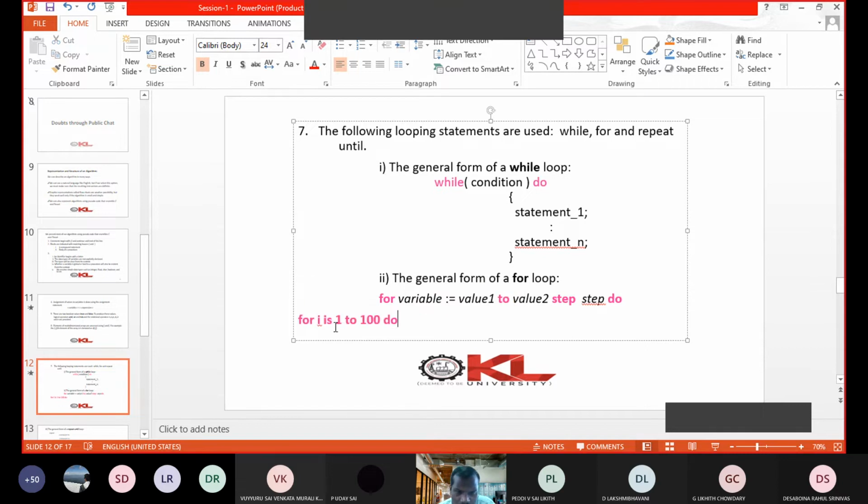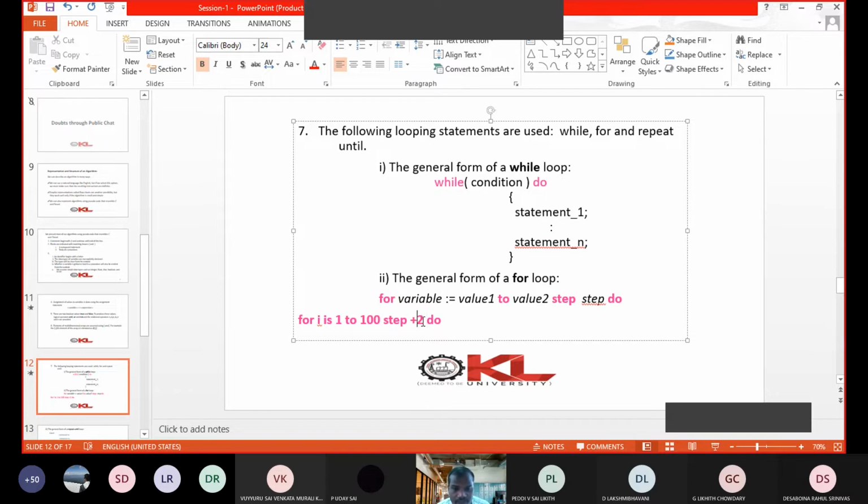If you don't mention the step, it will take increment 1 by default. For example, if you want to increment the I value by 2, then write step plus 2 do. Step plus 2 do means the I value is incremented by 2 every iteration.